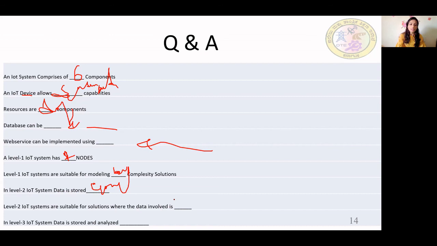Is it large or less? Big, yes, that is large. A lot of data is there. That time we use level 2, and because of that only it is at the cloud. In level 3 IoT system, where is data stored and analyzed? Cloud or local? Cloud. It is analyzed at the cloud. So data is stored and analyzed at the cloud.